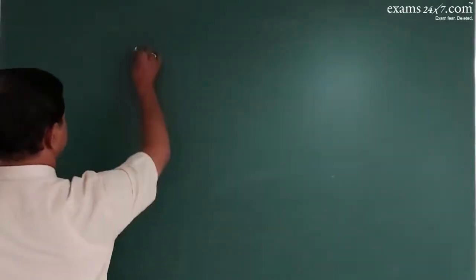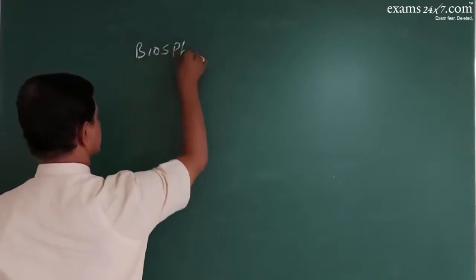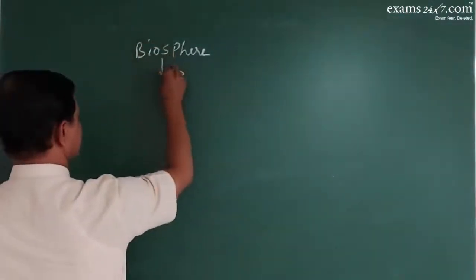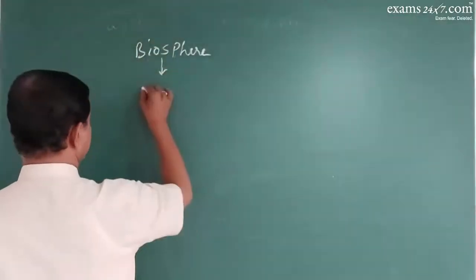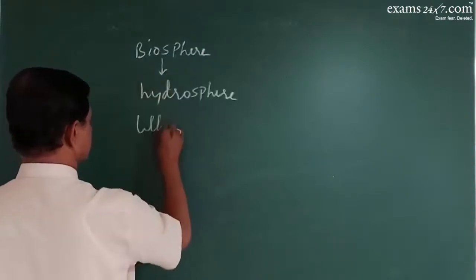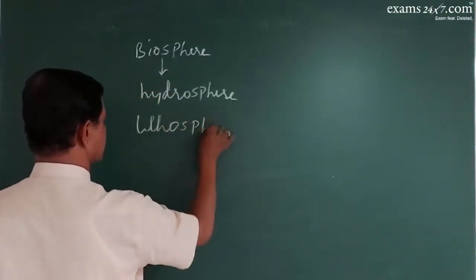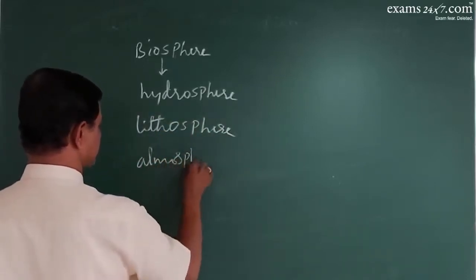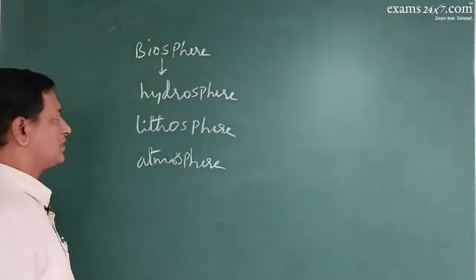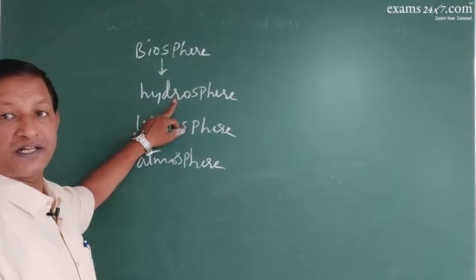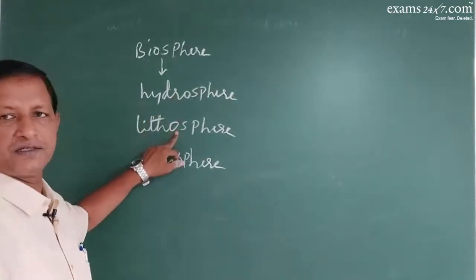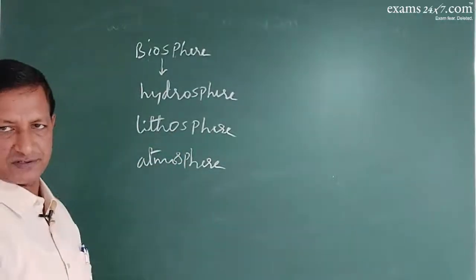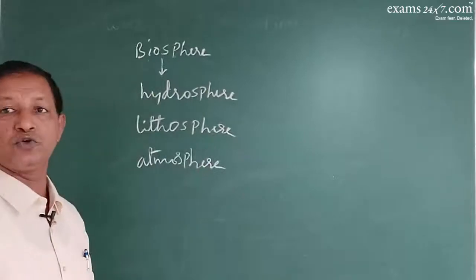If you consider the biosphere, the sphere which has organisms, this biosphere can be classified into different spheres like the hydrosphere, lithosphere, atmosphere, etc. Hydrosphere, where water is present. Lithosphere, where soil and rocks are present. Atmosphere, above the earth's surface. So these are the three levels of biosphere.